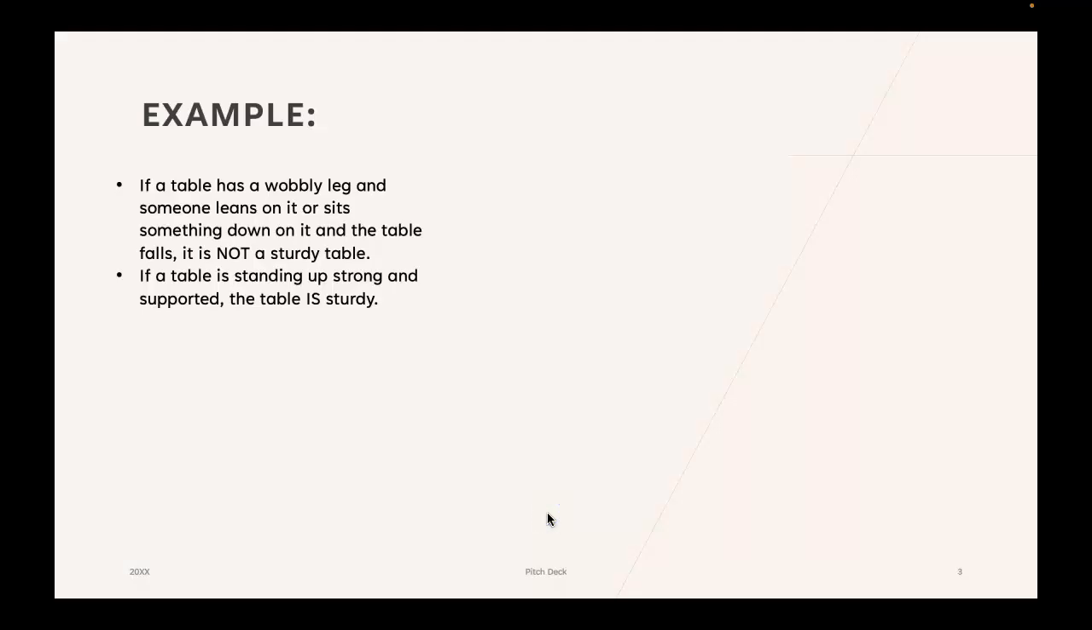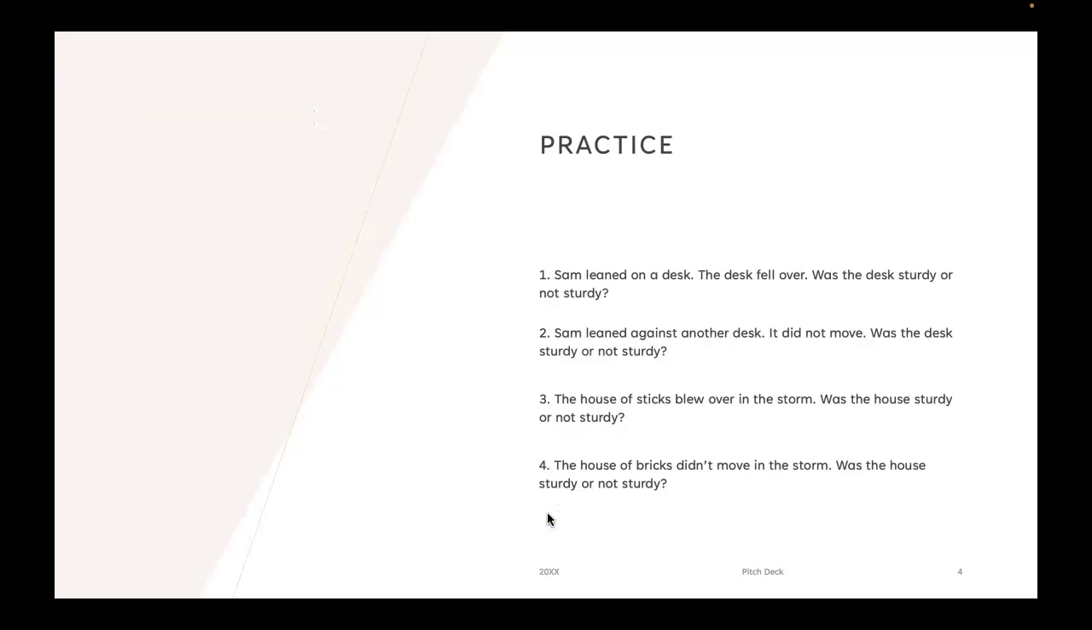Here's an example. If a table has a wobbly leg and someone leans on it or sets something down on it and the table falls, it is not a sturdy table because this table is not strong enough to hold that person up or that object up. If a table is standing up strong and supported, people leaning on it and everything, this table is sturdy. Remember, sturdy means strong.